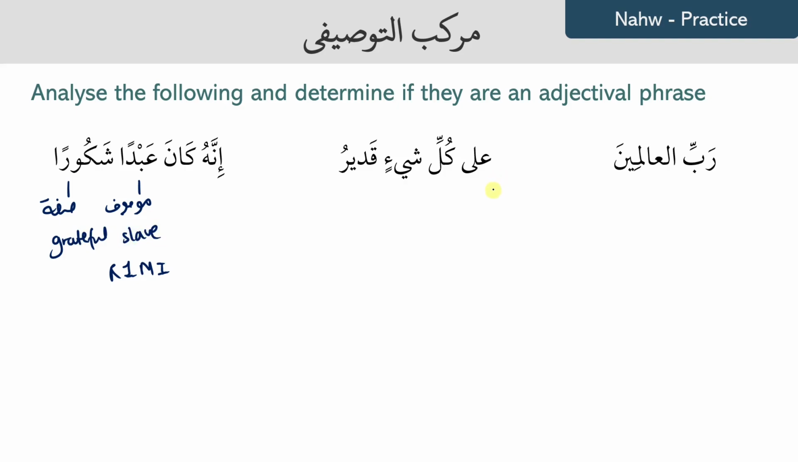Then we have ala kulli shay'in qadir. Ala is jar. Then kulli, this is a special mudaf. So this is going to be a mudaf, and shay'in is the mudaf ilayhi. And then qadir, it doesn't seem to be anything in this sentence, which means that this is not a tawsifi and we can just leave it at that. Rabbil Alameen is an idafa structure because we have light, no alif lam, and the next word is in halat jar. It means Lord of the universe.